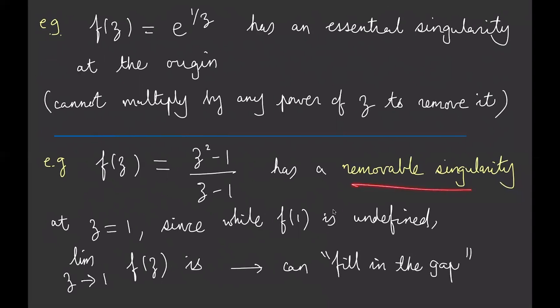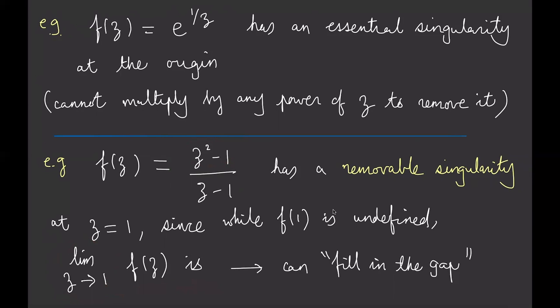What we'll do is talk about something slightly different: a removable singularity first. If I have a function of the form z squared minus 1 over z minus 1, clearly I cannot put in z equals 1 because the denominator blows up. On the other hand, if I take the limit as z goes to 1 of f of z, that's z minus 1 times z plus 1, and the z minus 1's cancel. So I have to take the limit of z plus 1, and I'm going to get 2. So this is defined.